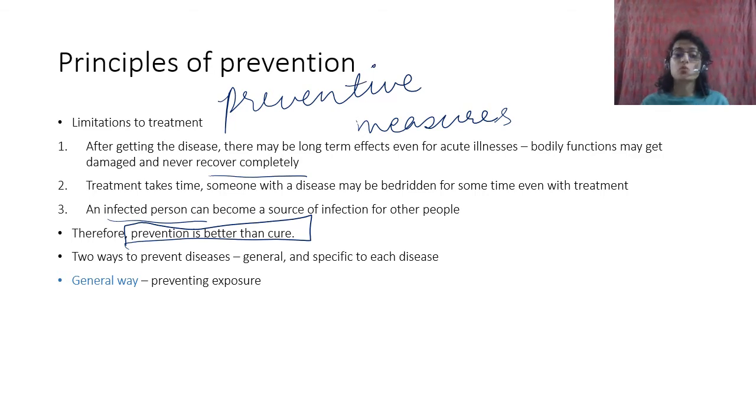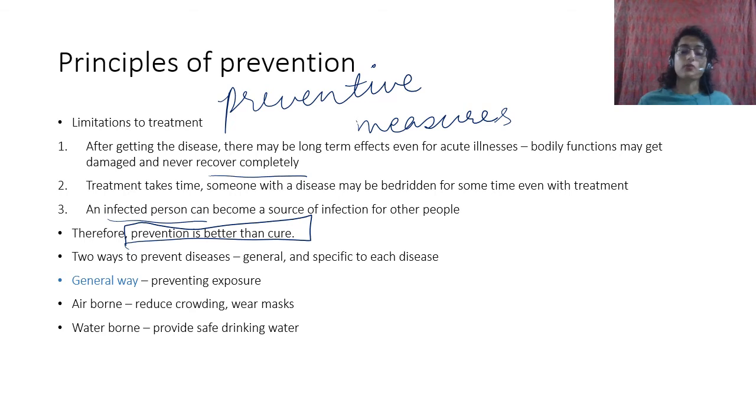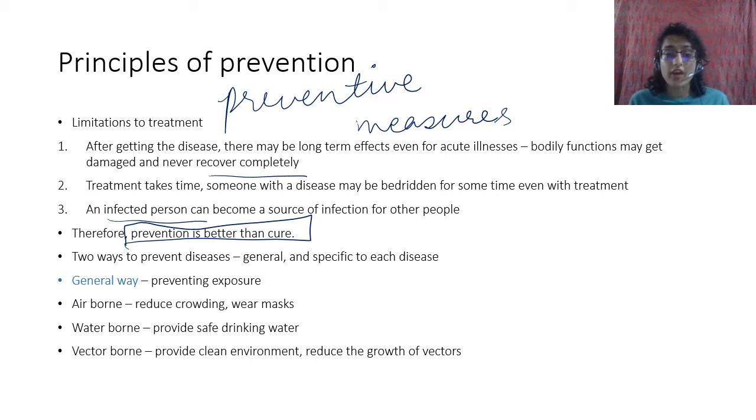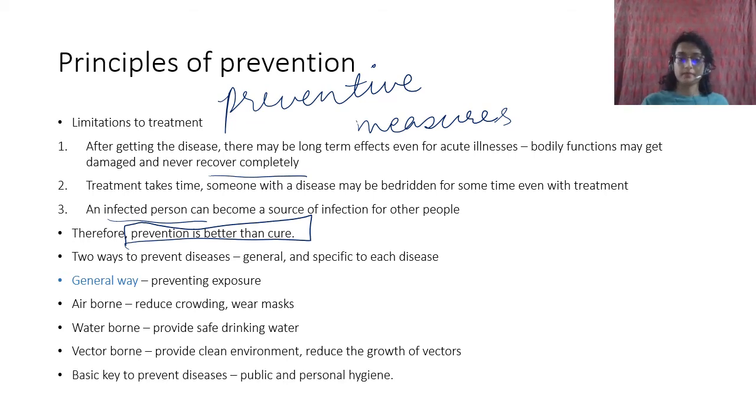Preventive measures, for example: airborne diseases, you reduce crowding, you wear masks, right? Waterborne diseases, you provide safe drinking water, right? Vector-borne diseases, you provide a clean environment, you reduce the growth of vectors. You basically ensure that the chances of a person getting infected just don't happen. You reduce the number of times the person is exposed, or you reduce the number of infected people, or the number of pathogens, or the number of vectors, and therefore you can prevent the spread of disease.